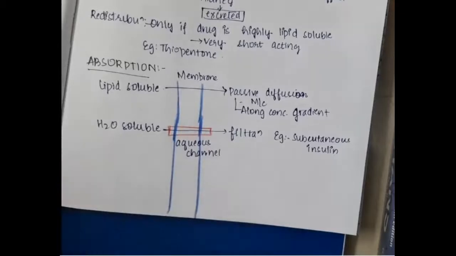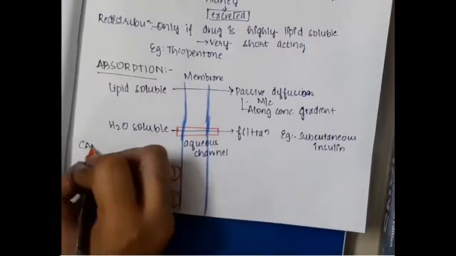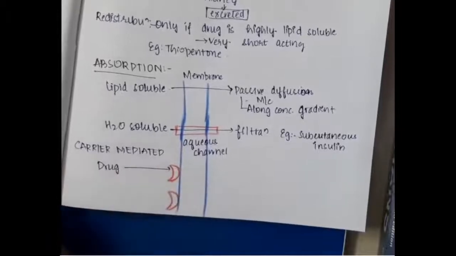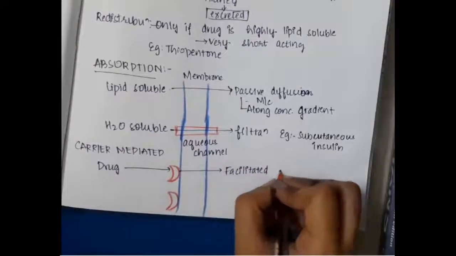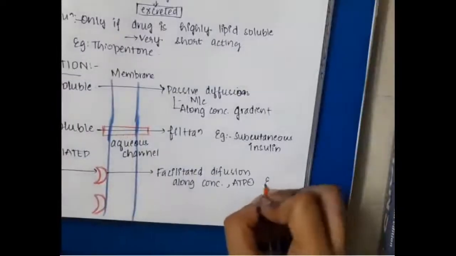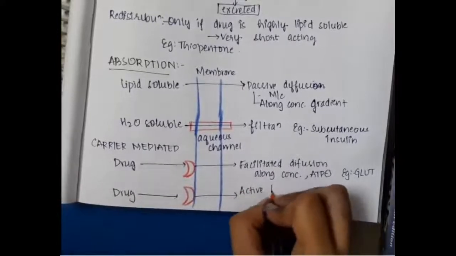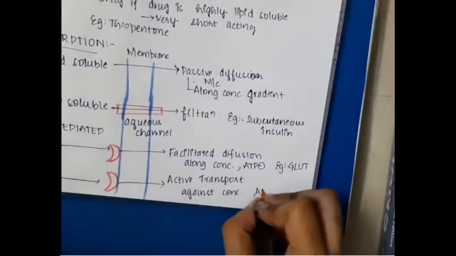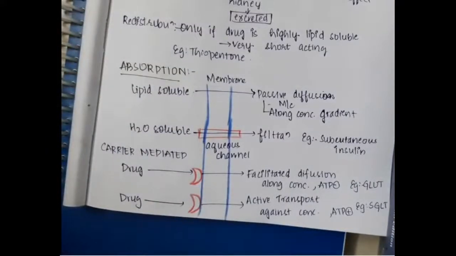In the carrier mediated drugs, the drug gets attached to the carrier, and then it undergoes facilitated diffusion along the concentration gradient. For facilitated diffusion, ATP is not required, and an example of a drug undergoing facilitated diffusion is the GLUT receptors. Then the drug can bind to the carrier and undergo active transport. This active transport occurs against the concentration gradient, so it requires ATP, and an example of this is SGLT.